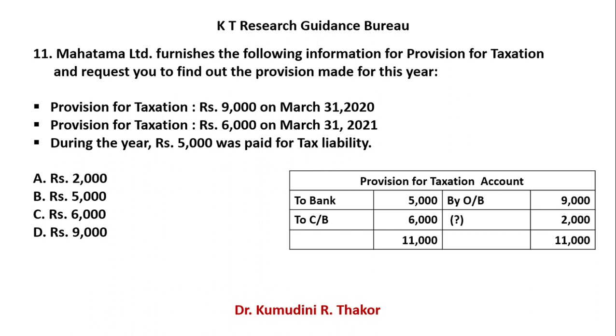Now find out the difference. Debit side 11,000 and credit side 9,000. So difference is 2,000 rupees. That is your right answer. And in A, B, C, D, the right answer is available in A. So answer is A, 2,000 rupees.